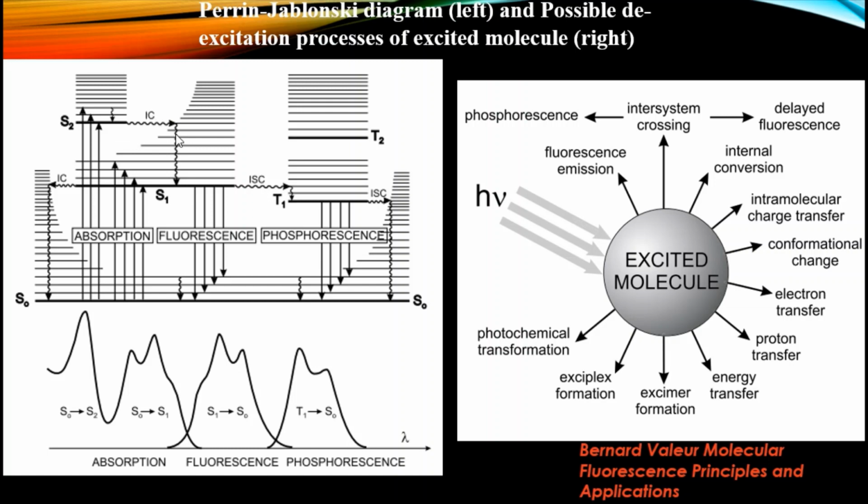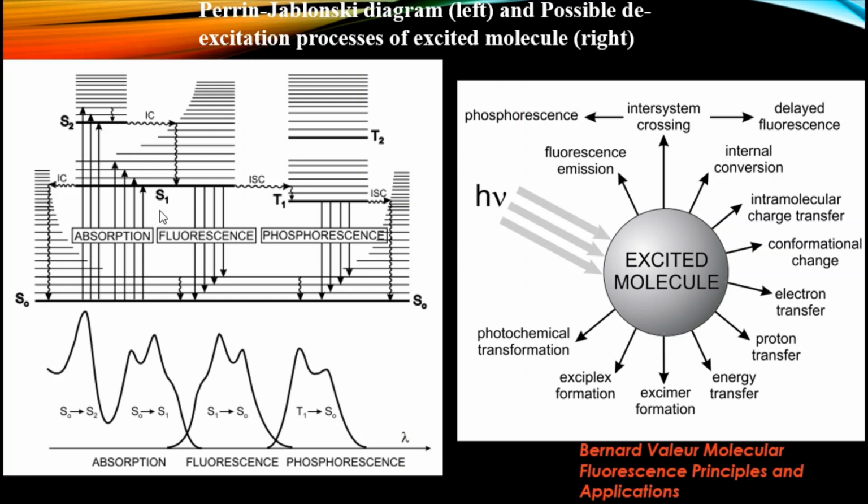That is IC. When the molecule reaches a particular vibrational level of the first excited singlet state, S1, the molecule relaxes back within the S1 state. This process is called vibrational relaxation. This is also a non-radiative transition. When the molecule reaches the ground vibrational level of the S1 state, it de-excites to the ground singlet state.